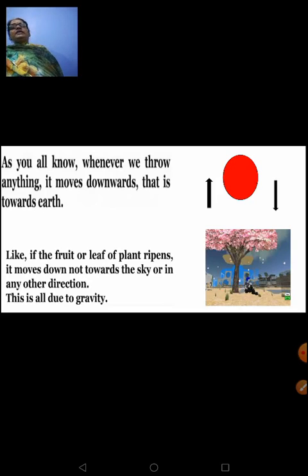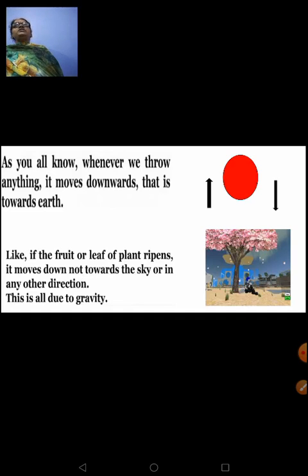See, you all know that whenever you throw an object, it comes downwards, that is towards the earth. Why does it happen? Because the earth is exerting a force on the object and it tries to pull it towards itself. This force, which is exerted by the earth, is what is called your gravitational force, or you can call it gravity, right?